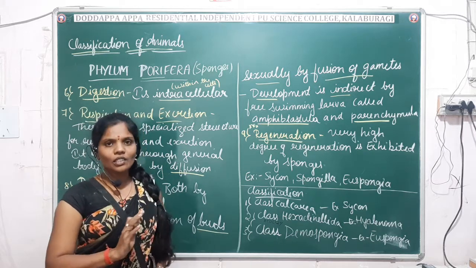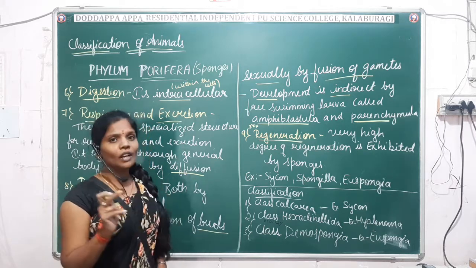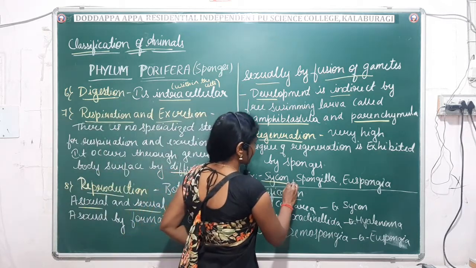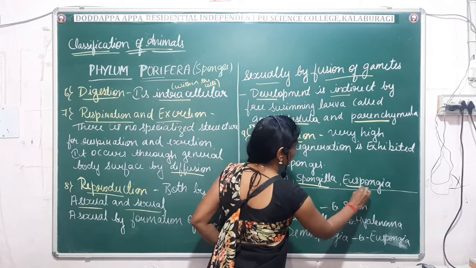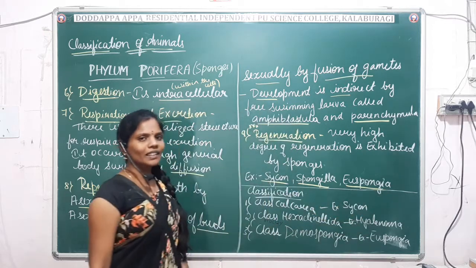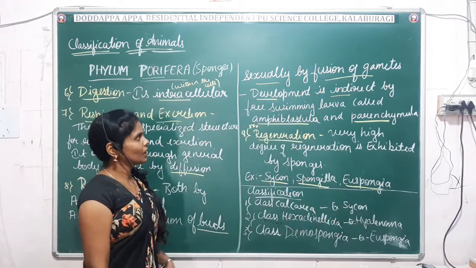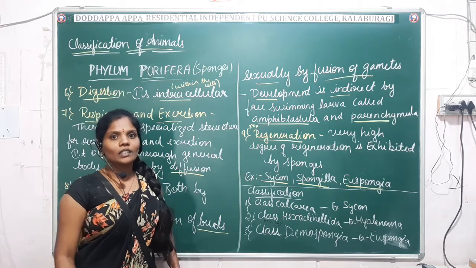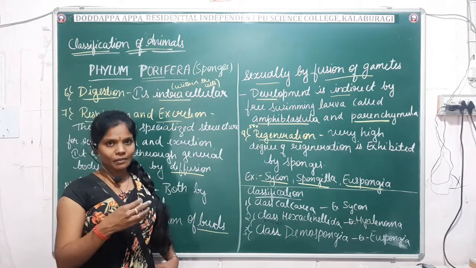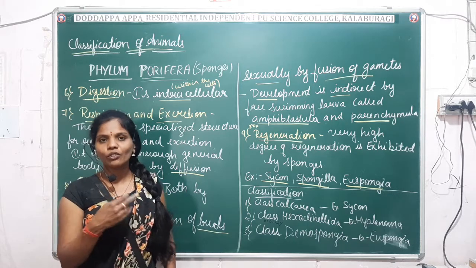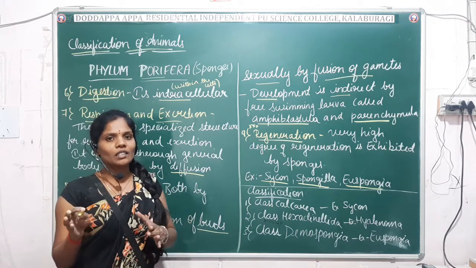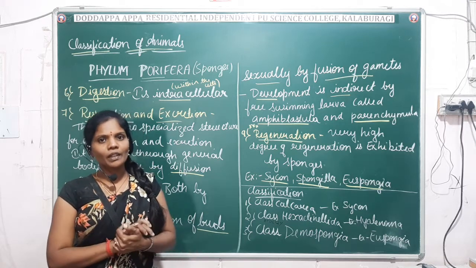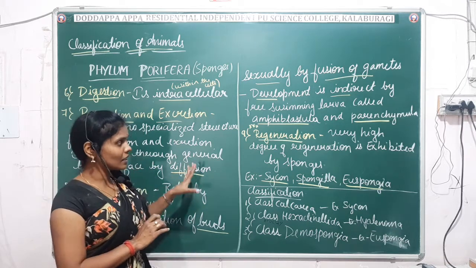These are the characteristic features, and you must mention the examples. The examples are more important: Sycon, Spongilla and Euspongia. These are the examples for the phylum Porifera. This question is generally asked for 5 marks, and it is also there for your assignment: write the general characteristic features of phylum Porifera. For your exams it will be asked for 5 marks. These characters you have to write.